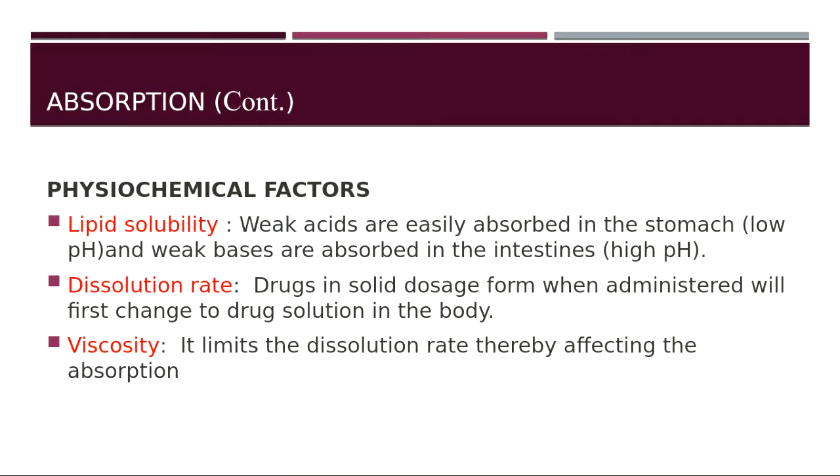Next, coming to physicochemical factors. The first one is lipid solubility. As I told you, if the drug is a weak acid, it will be easily absorbed in the stomach due to low pH of the stomach. Stomach is very acidic, so weak acids are easily absorbed in the stomach. And if the drug is a weak base, it is quickly absorbed in the intestines because intestine is basic in nature, it has a high pH.